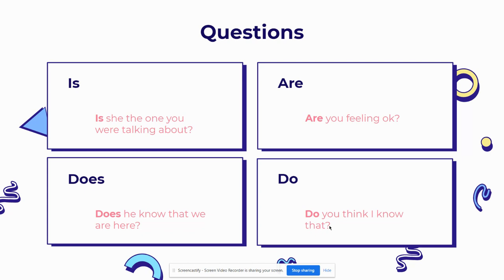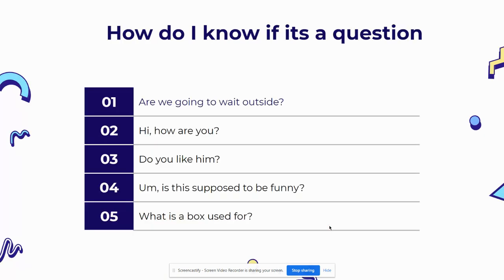Okay, and again, questions ask you something, and when they ask you something, they are expecting that you respond. A statement is just a sentence that tells you something. It's giving you information. A statement doesn't expect you to respond. A question does. A question expects you to respond. It's asking you something. Okay, so how do I know if it's a question?